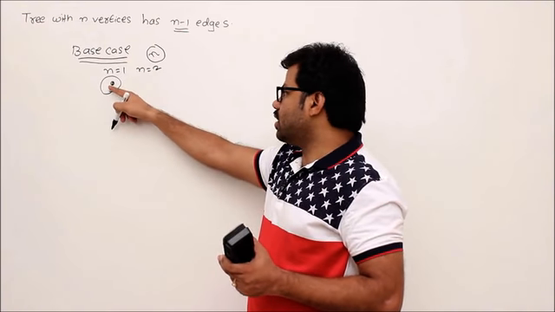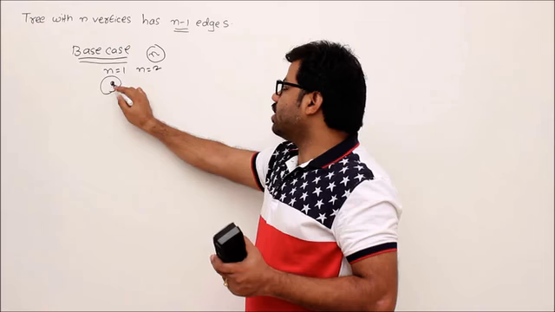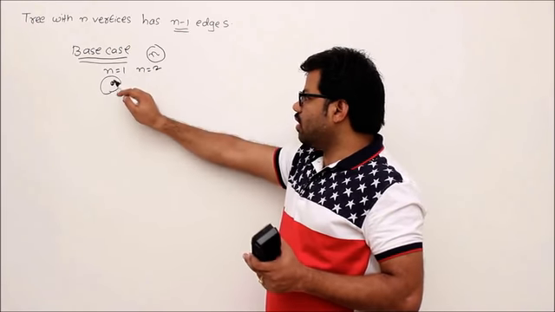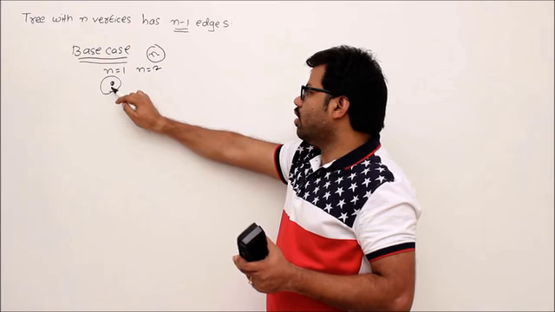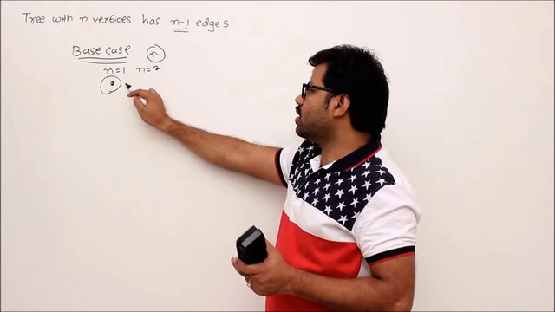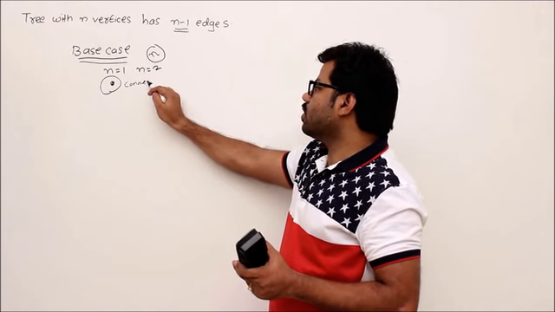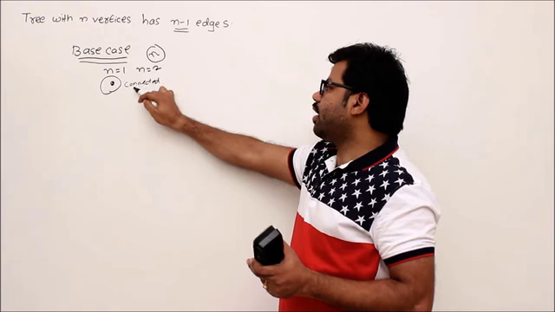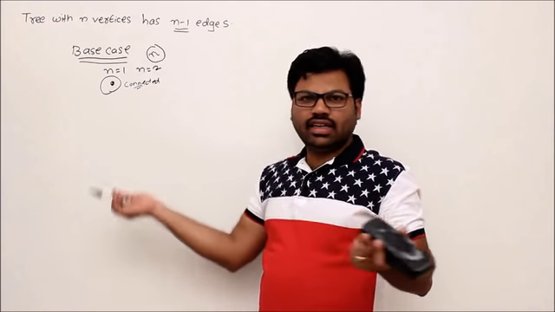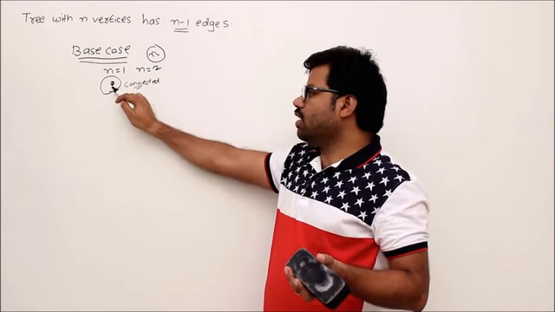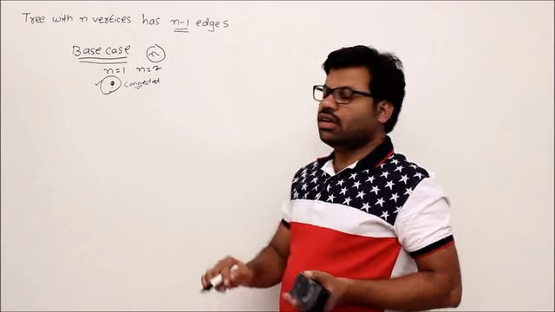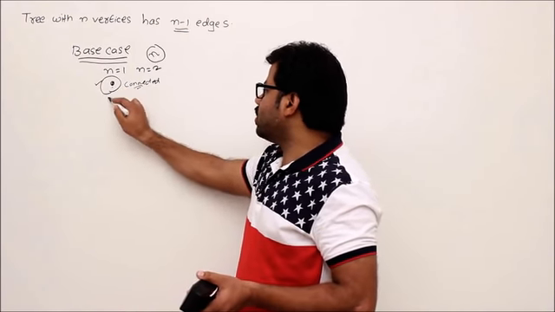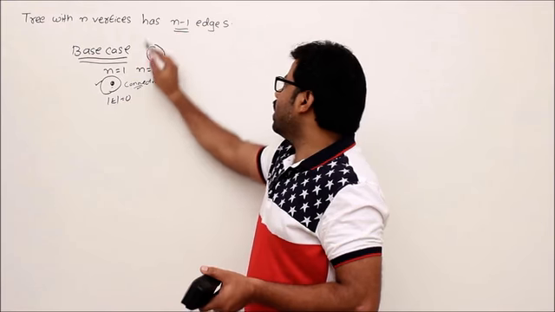Then the number of edges in it. So why is it a tree? Anybody has a question? Then you see, in this graph we already know that a single vertex is connected, right? Second, any connected graph without cycles is a tree, right? That's why it's a connected graph with no cycles, so definitely it should be a tree. Now in this tree, the number of edges, let's count, is 0, which is n minus 1.